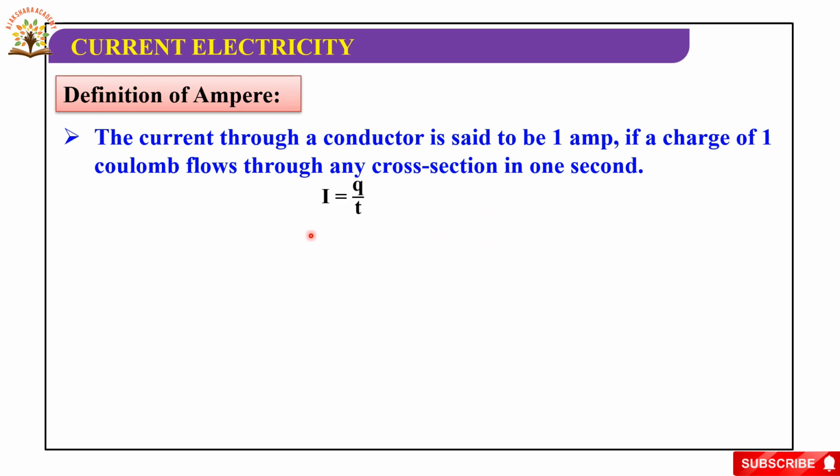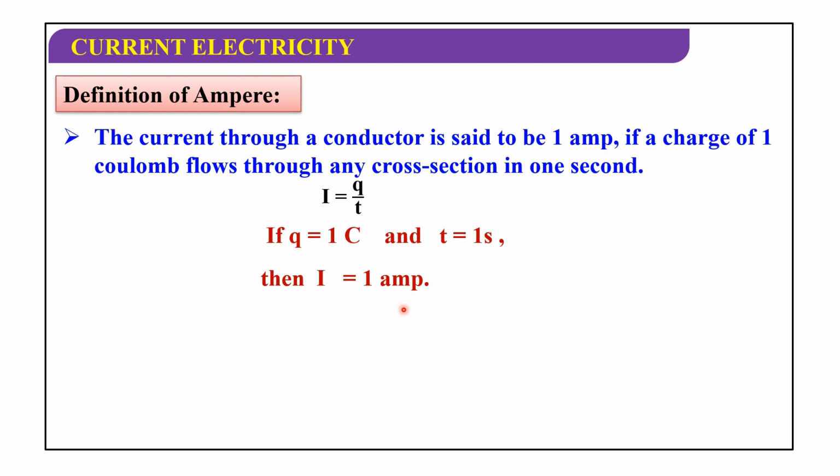So that is I equals Q by T. The unit of charge is coulomb, the unit of time is second, and the unit of current is ampere. So 1 ampere equals 1 coulomb by 1 second. If Q equals 1 coulomb and T equals 1 second, then I equals 1 ampere.